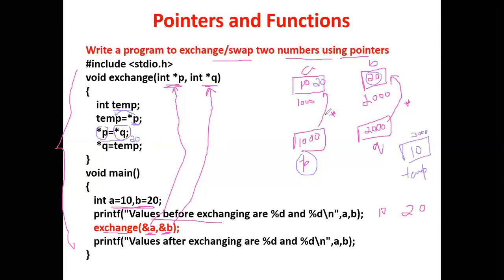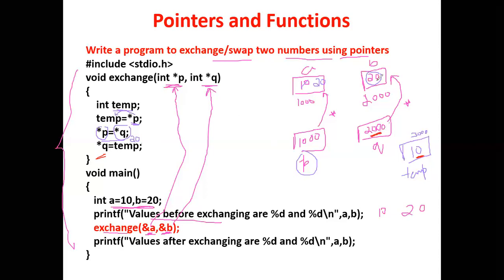Okay. Next what am I supposed to do? Next I have to get that 10, what is there in temp, and place it here. So temp is having 10, that should be placed here. How am I supposed to write? Star Q. What is star Q? Star Q is nothing but the value that is stored in address 2000.